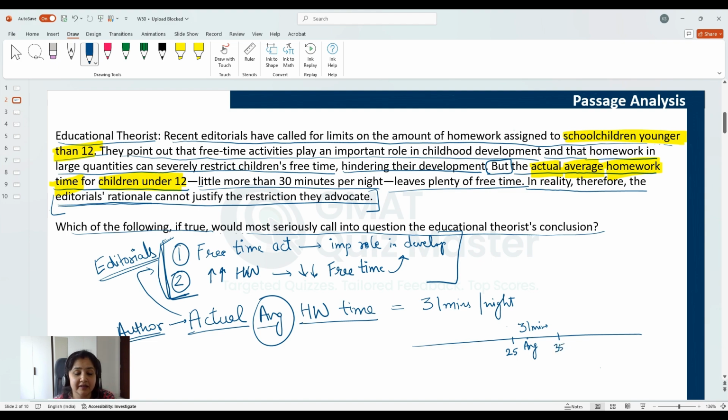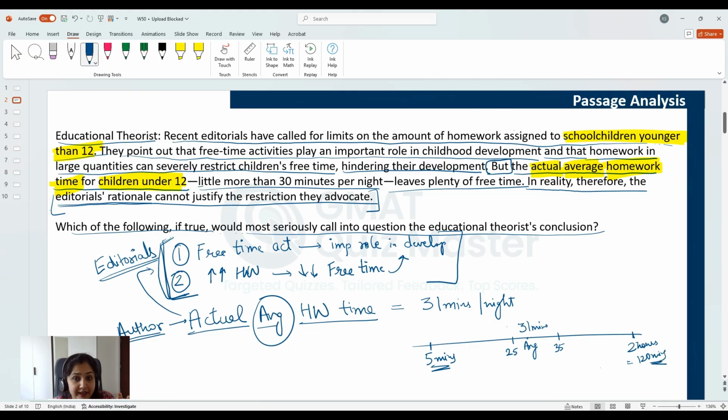And in that case, this average value works very well. It tells us that kids are not actually getting a lot of homework, so why worry about limiting their homework? However, if this variation is high, if let's say the lowest value is 5 minutes, that is, out of these kids who are younger than 12, some are getting just 5 minutes per night of homework, while others are getting maybe 2 hours of homework every night. That is 120 minutes.